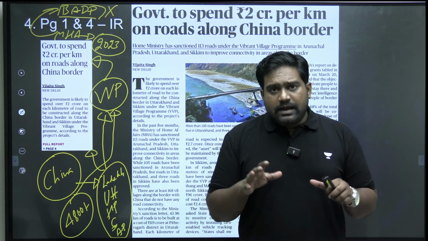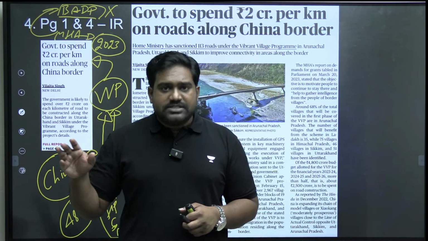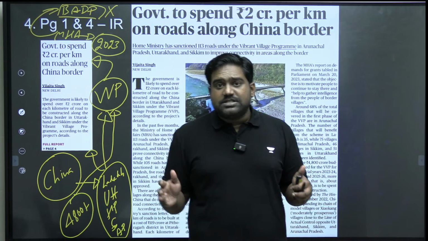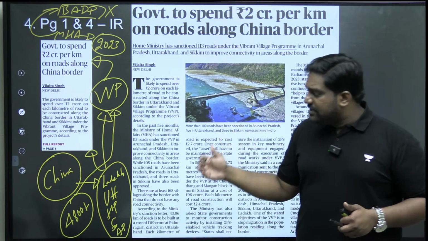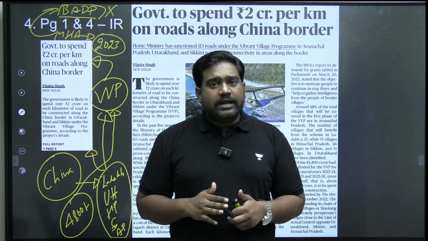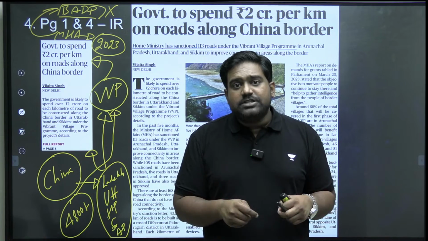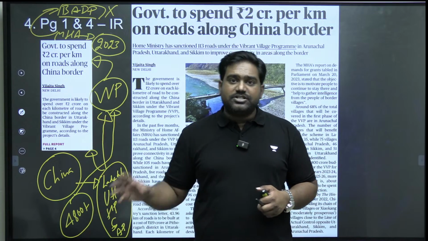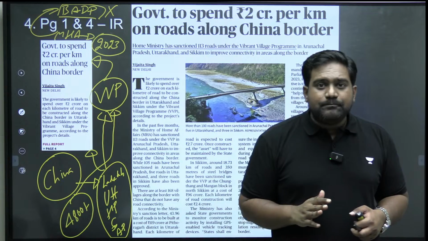Right? In an ideal situation, we would want the border villages to be the eyes and ears of the government, the security forces and the intelligence agencies. If they spot any suspicious activity, any enemy movement, we would like the border villages to inform the intelligence agencies and security forces. The government can't have eyes and ears everywhere. The population there will be the eyes and ears of the government. To ensure that happens, you need to take care of the villages, provide development, and ensure that the border population is in favor of the country.